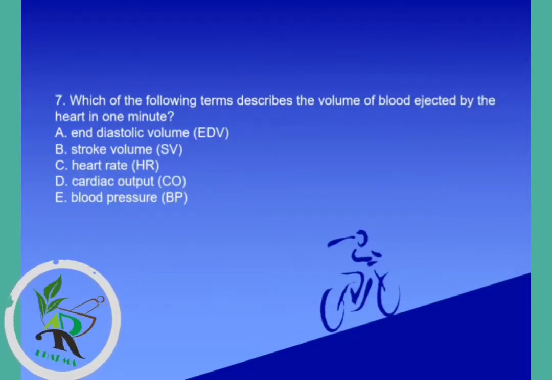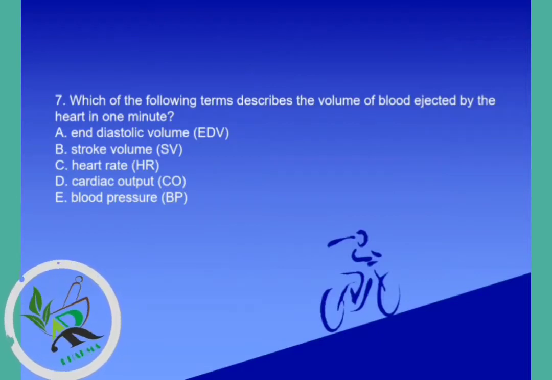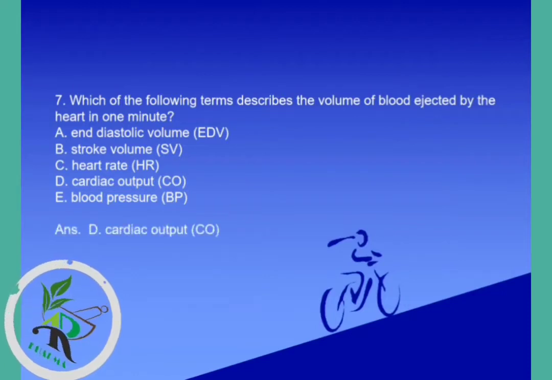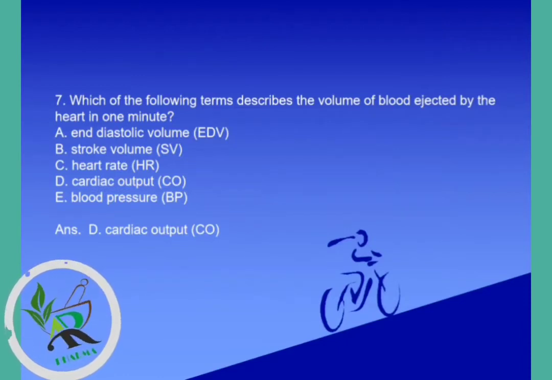Question number 7. Which of the following terms describes the volume of blood which is ejected by the heart in 1 minute? Options are end diastolic volume, stroke volume, heart rate, cardiac output, blood pressure, but the correct answer is cardiac output, which describes the volume of blood ejected by the heart in 1 minute.